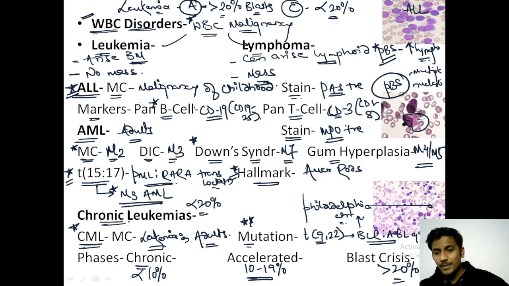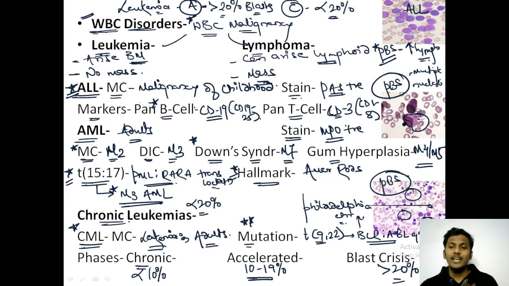This is the peripheral blood smear that you can see in chronic myeloid leukemia. It will show an increased number of myeloid cells. Myeloid cells, as we have already discussed, usually have a multi-lobed nucleus along with the presence of granules. So all these myeloid cells will proliferate, and an excessive number of myeloid cells would be seen on the peripheral blood smear of chronic myeloid leukemia. Which translocation? Translocation 9;22 or BCR-ABL gene translocation.